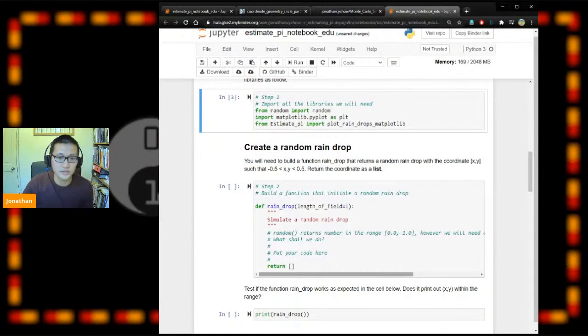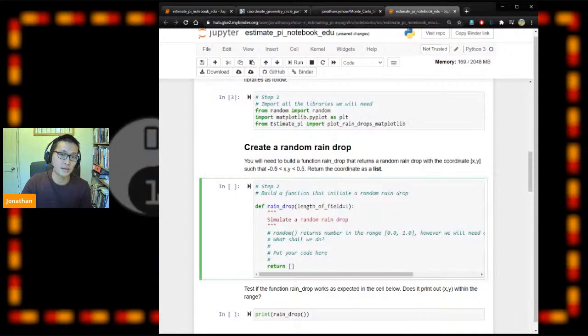The first problem we need to solve is to build the function. This function is called rain_drop, and what it does is return coordinates as a list. We need x and y, it has to be a list, and x and y need to be within minus 0.5 and positive 0.5. How can we do it? There's a hint in there as well: you can use a random library.